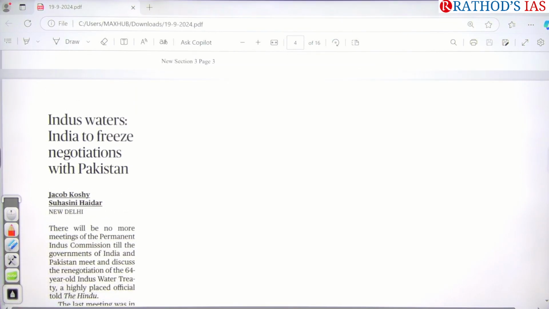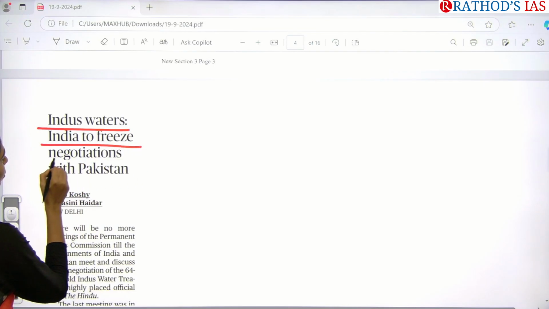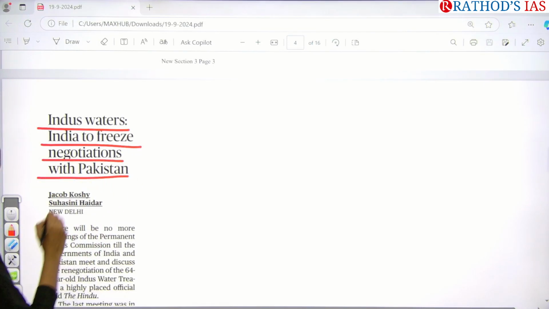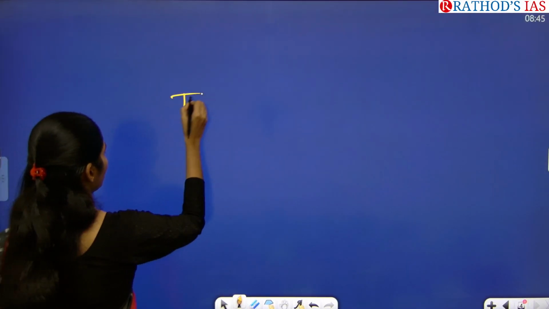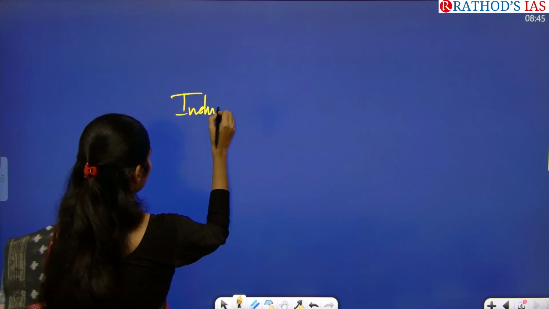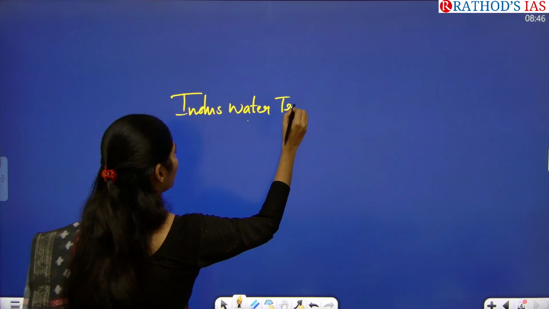And see this article, very important and interesting. Indus Waters, India to freeze negotiations with Pakistan. So what is the keyword? The keyword is Indus Water Treaty.